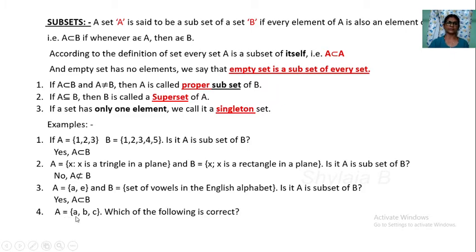A is equal to the set whose elements are a, b, c. Which of the following is correct? Carefully observe it. This one says set A is a subset of A. Here it says set {a} belongs to A. Set {a} is a subset of A. Here is a set and this one belongs to A. Here is an element, this is a set.